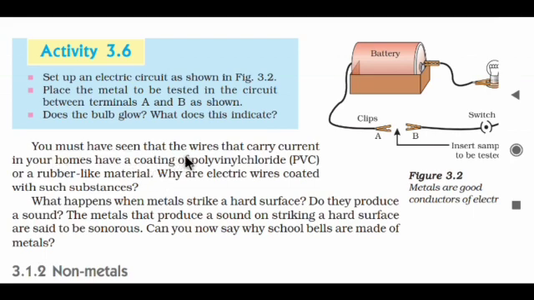You must have seen that the wires that carry current in your homes have a coating of polyvinyl chloride. It is PVC, the full form of which is polyvinyl chloride, or a rubber-like material. The wires in your home are not open. They have a protective layer of rubber-like material or PVC. Why are the electric wires coated with such a substance? Because this coating is an insulator of electricity, and if somehow you come in direct contact with the wire, you will not get hurt. That's why that protective layer is provided.